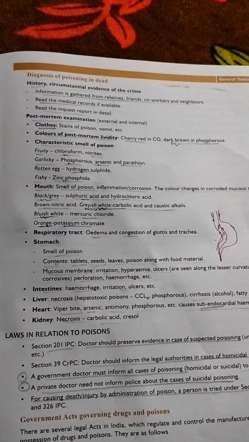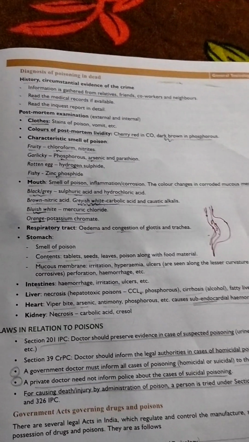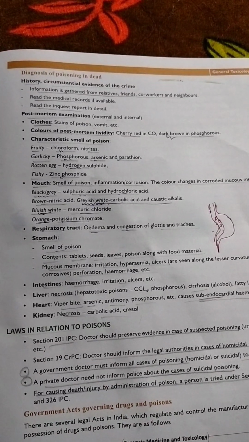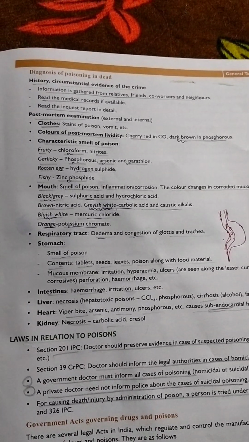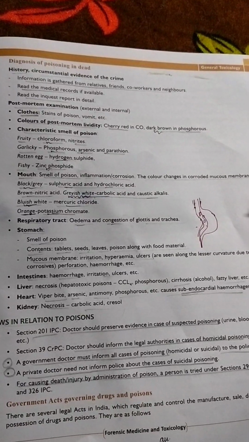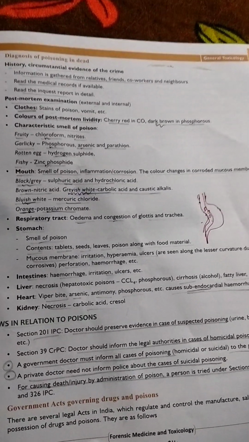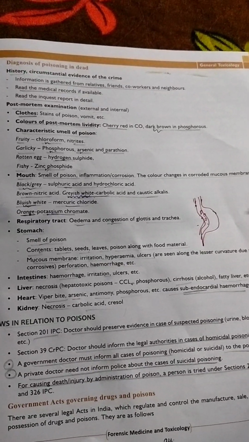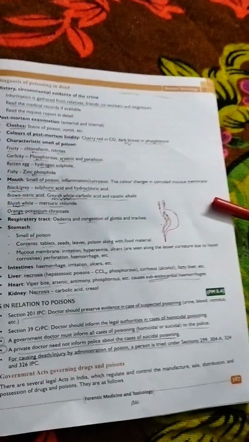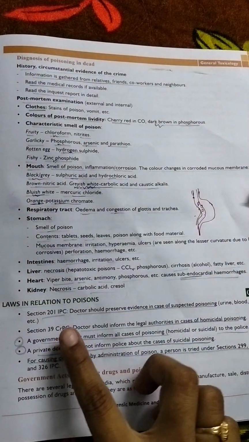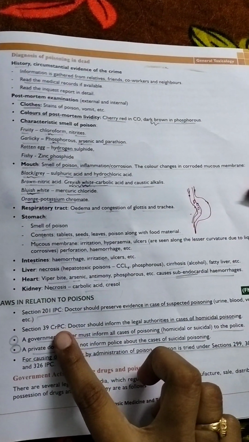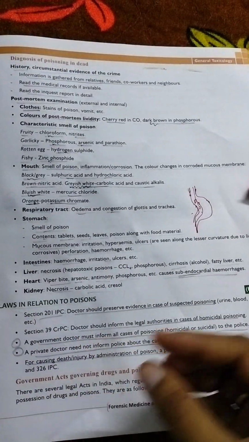But if you are a private doctor, you have to inform the homicidal cases, but there is no mandate that you have to inform the suicidal cases. You have to inform all the homicidal cases that come to your hospital or clinic. So Section 39 CrPC. Whatever happens in your class, the CR has to inform the teachers.